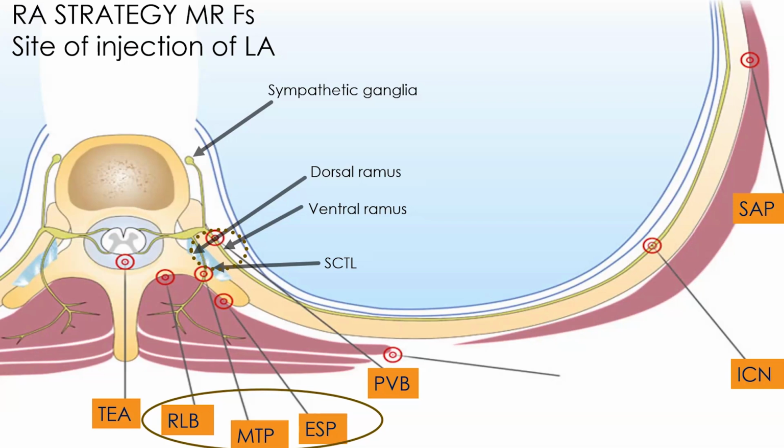And what would be the extension of the spread in this case? So the paravertebral spread can go to the epidural space. It can spread laterally also, and the spread can go towards the sympathetic chain also. So this is possible. And how many sensory dermatomes would be affected with one single injection? Sir, 2 segments above and 2 segments below. Yeah, so around 4 to 5 segments can be affected, and you rightly said that it will affect the motor, sensory as well as sympathetic.